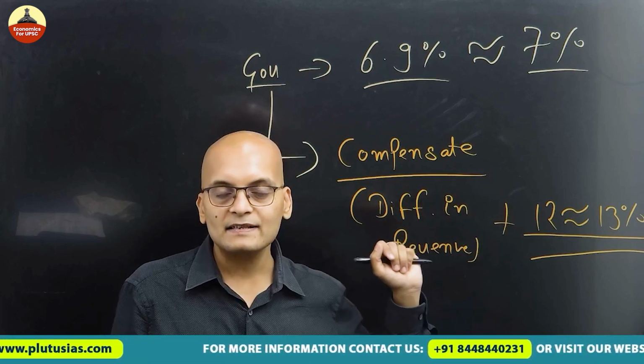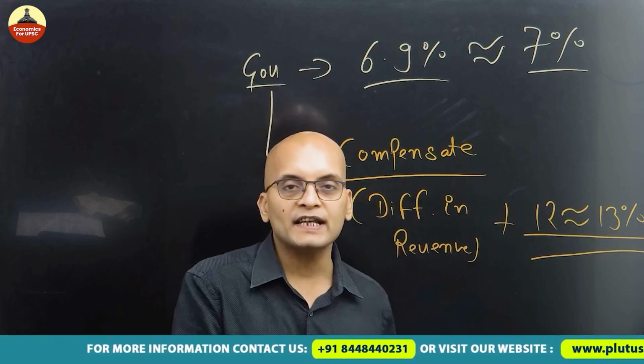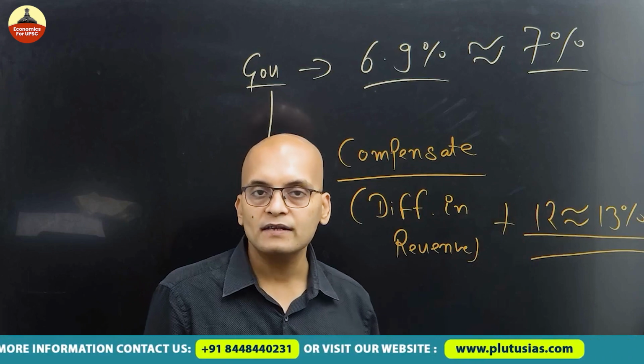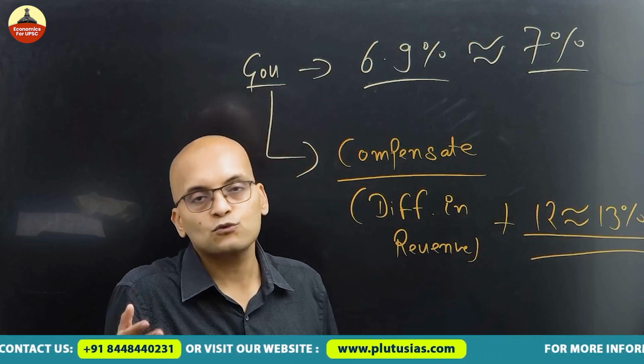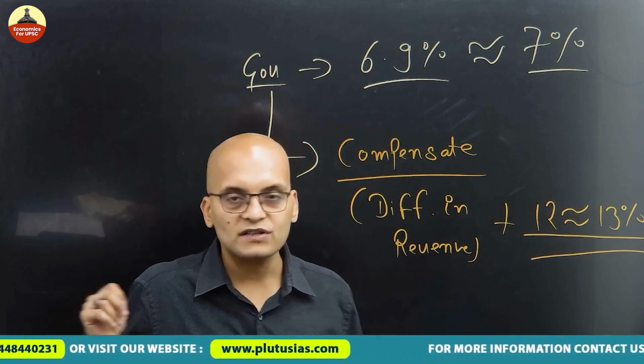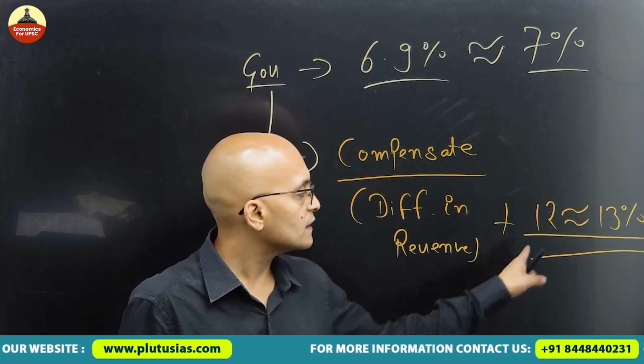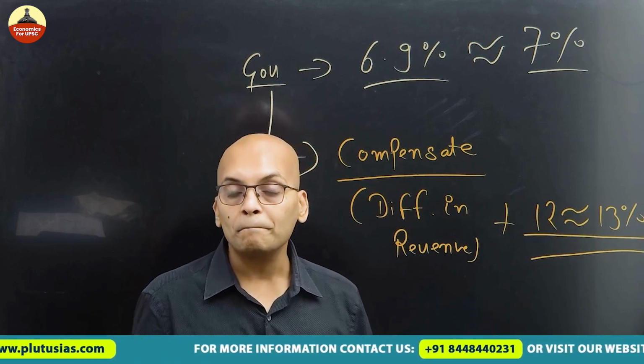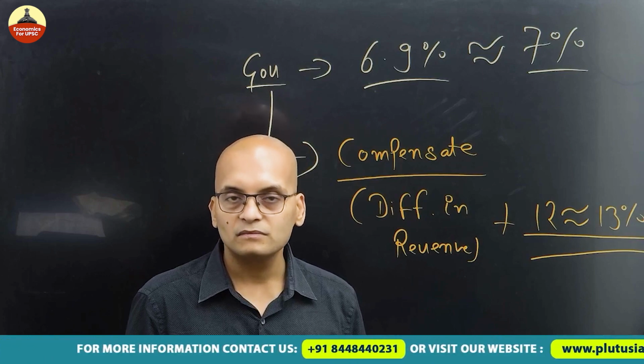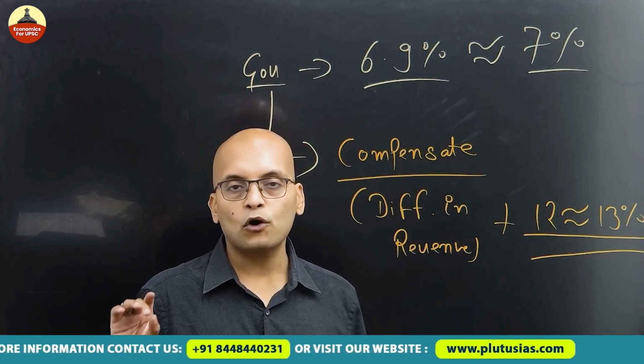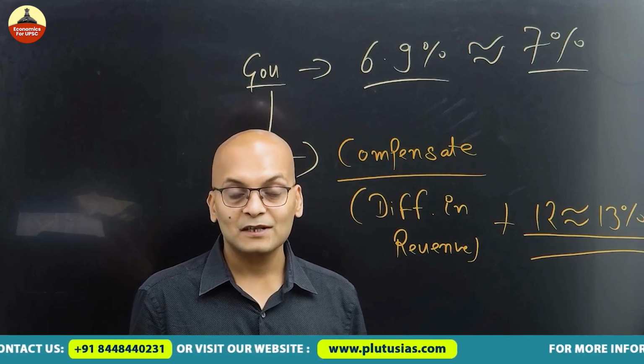In reality, it is much higher. And no FD offers you this much interest rate. Forget about savings. Savings gives 2 to 4%. FD it is 6 to 7%. Nothing gives you this much inflationary compensation rate. No treasury bond, nothing.